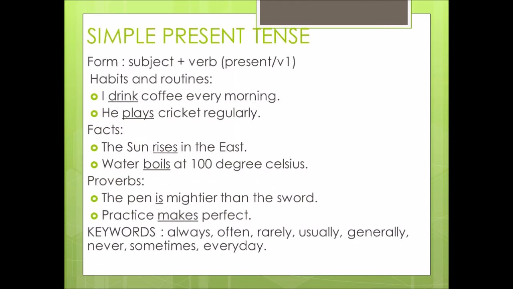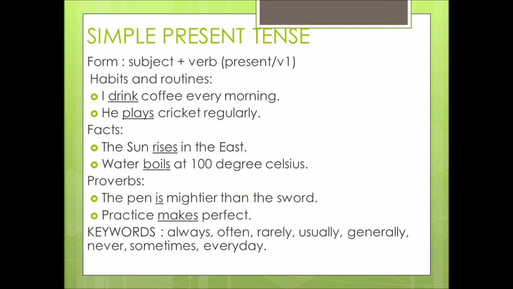Now, let's begin with simple present tense. The structure of simple present tense is subject plus V1 form of your verb. Your V1 form of your verb means, if your subject is going to be he, she, it, you should use V1 plus s form. If your subject is going to be I, we, you, they, you should use only V1 form.